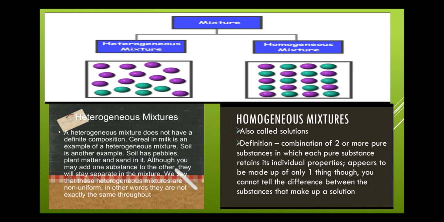But if stones or pebbles are mixed with sand, we can easily see clearly that they are not combined together, not uniformly mixed, and are of different states. So this is about homogeneous and heterogeneous mixtures. Homogeneous mixtures are uniformly mixed and heterogeneous mixtures are non-uniformly mixed.